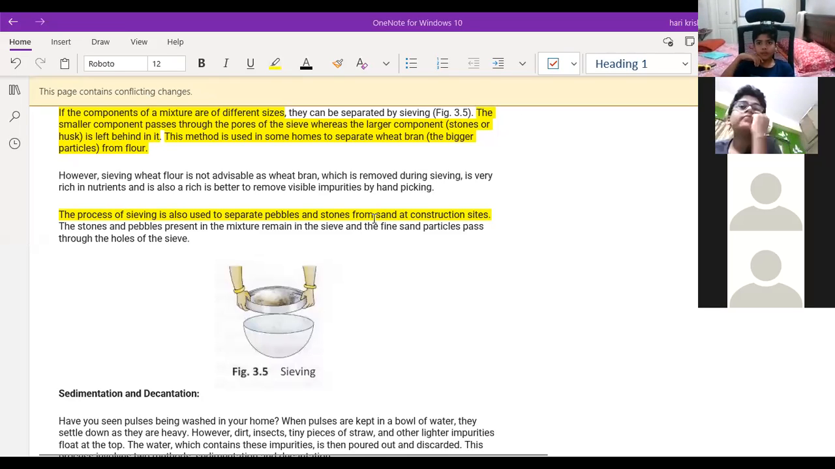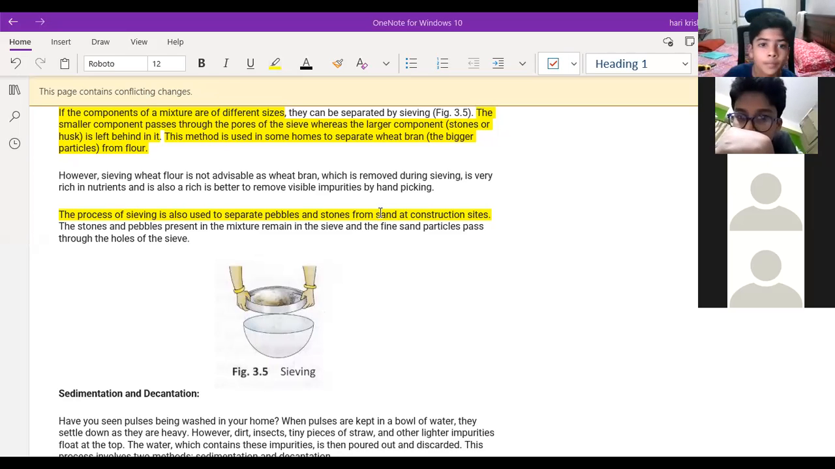Then what is this separating of the sand from the pebbles? Can anyone explain this? Sir, we use sand to convert into glass, sir. So while they use the sand, they hand pick the pebbles, sir. Okay. Next, anyone?